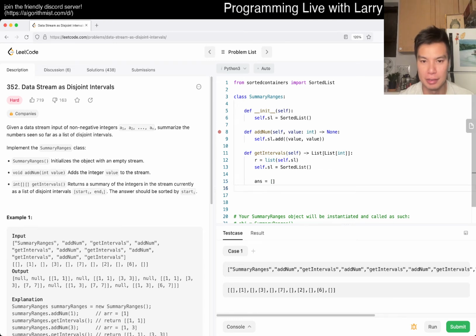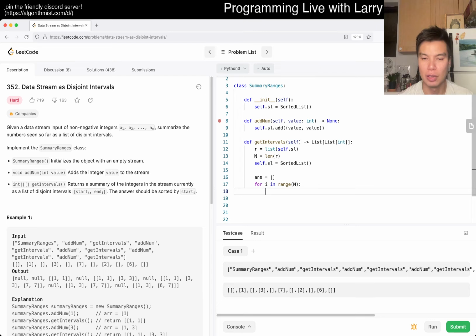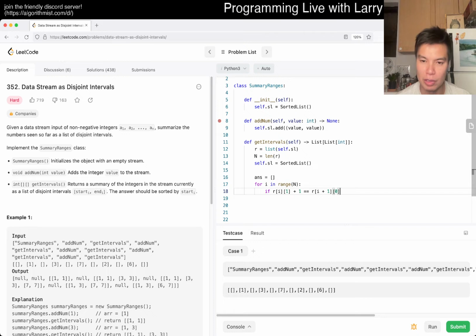How do we want to say it? So now for, okay, let's just do it. I'm trying to be too clever in Python, but let's just do it the dumb way, right? Which is that, okay, so if r sub i of 1 plus 1 is equal to r sub i plus 1 of 0, then we merge. It's really that simple.